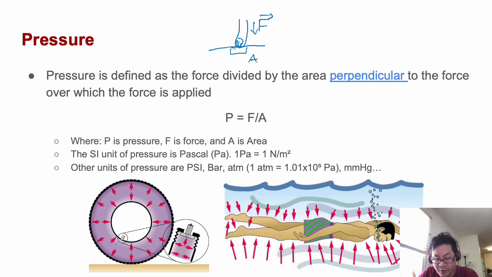The unit of pressure usually is Pascal. It equals 1 Newton per square meter. Other units may be PSI, bar, ATM, or millimeters of mercury.